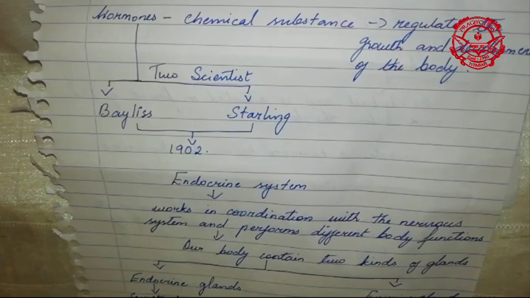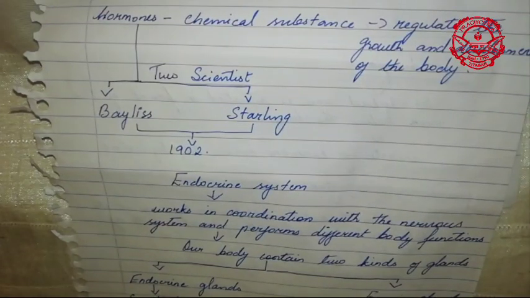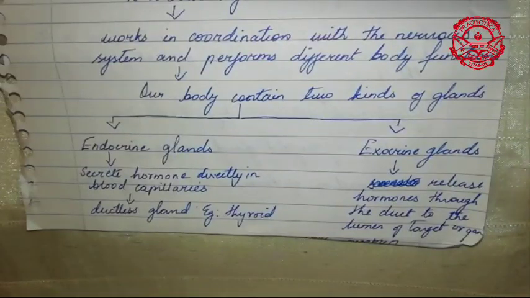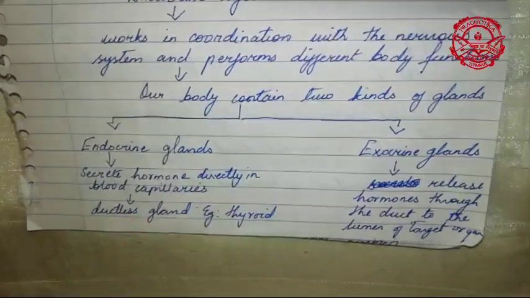Our body contains two kinds of glands. The first one is your endocrine glands, and the second one is your exocrine glands. Your endocrine glands are also known as ductless glands.